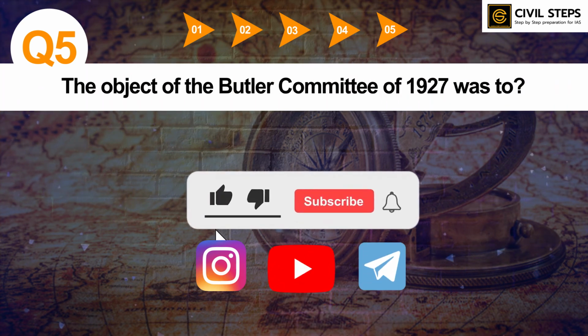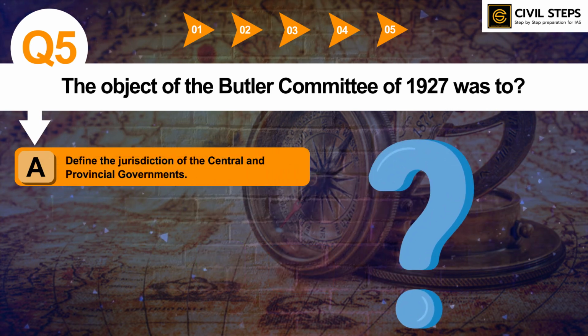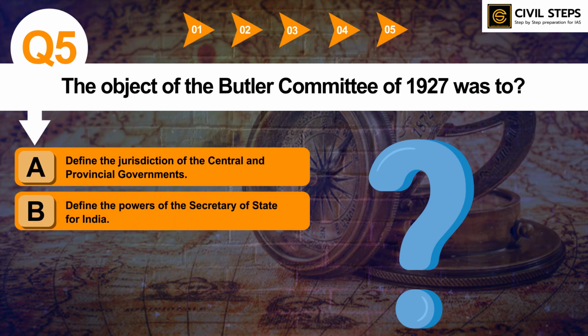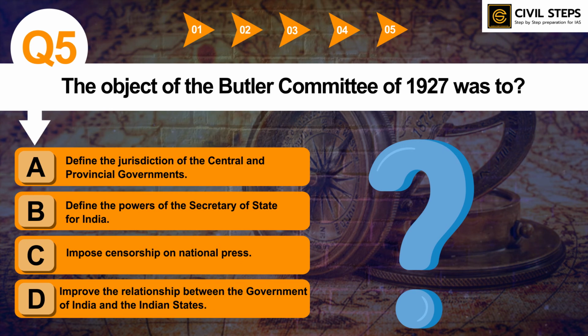The object of the Butler Committee of 1927 was to: option A, define the jurisdiction of the central and provincial governments. Option B, define the powers of the Secretary of State for India. Option C, impose censorship on national press. Option D, improve the relationship between the government of India and the Indian states. So you can write your answer in the comment section.